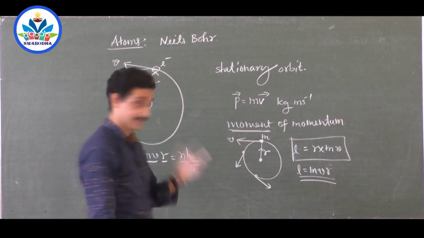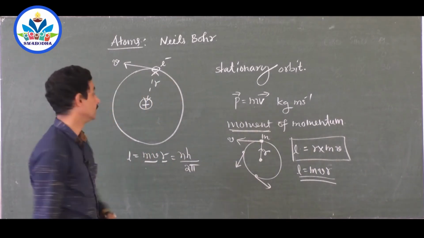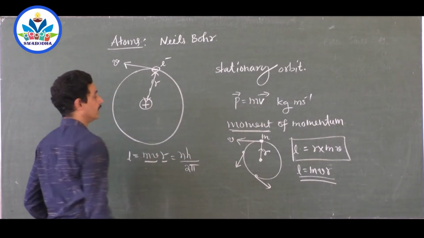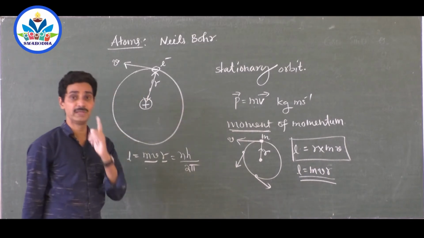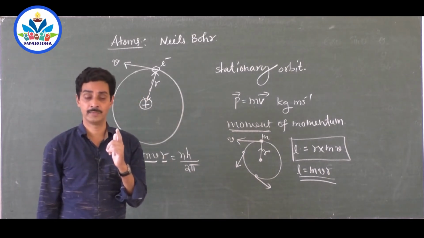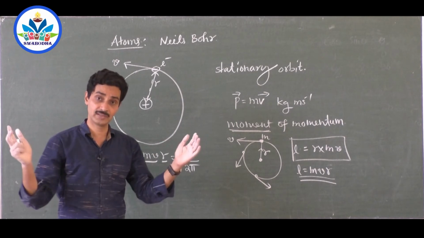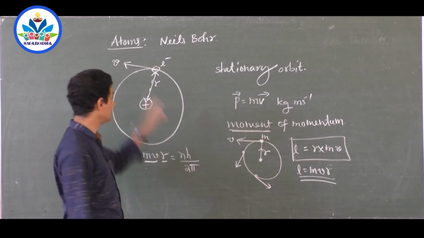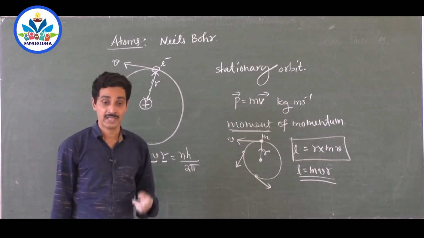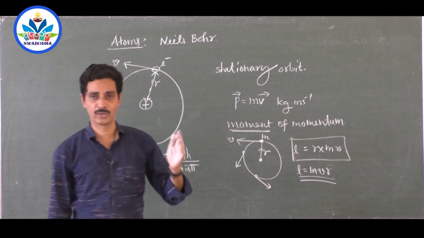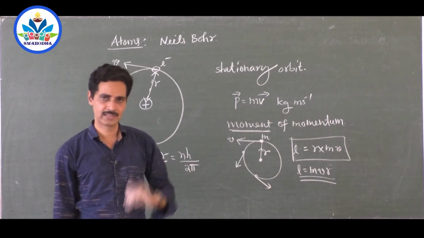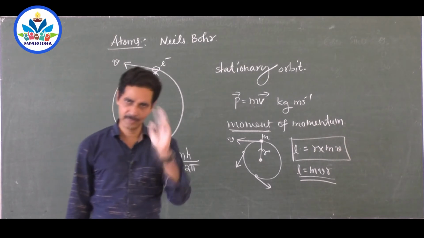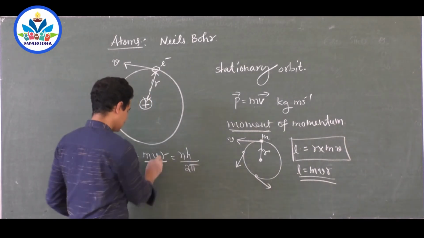Okay, let us check whether your orbit is correct or not. Measure this distance r. Now there should be a minimum speed for the electron to revolve around, otherwise it will collapse, right? So you should give a minimum speed for the electron. If the speed is more, it will be thrown away, and if the speed is less, it will fall to the nucleus. So there should be a minimum speed given. Try to calculate that minimum speed.